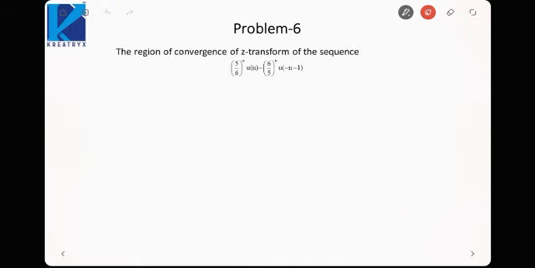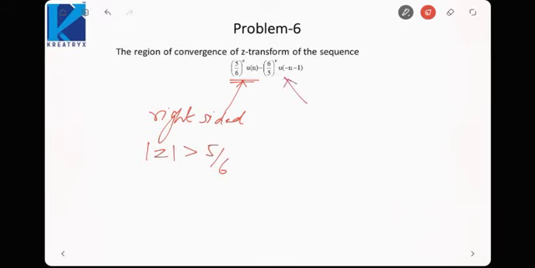In the next problem, we have been given a Z transform. We need to find the ROC of the Z transform of this signal. So first of all, the first signal, this is right sided. So ROC would be exterior of a circle. ROC would be mod Z greater than 5 by 6.